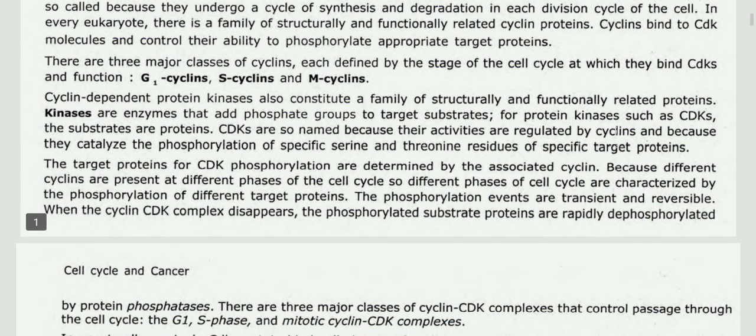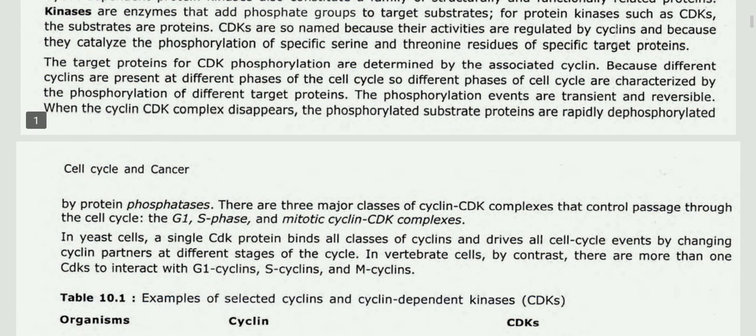There are three major classes of cyclins, each defined by the stage of the cell cycle at which they bind CDKs and function: G1 cyclins, S cyclins, and M cyclins. Cyclin-dependent protein kinases also constitute a family of structurally and functionally related proteins. Kinases are enzymes that add phosphate groups to target substrates. For protein kinases such as CDKs, the substrates are proteins. CDKs are so named because their activities are regulated by cyclins and because they catalyze the phosphorylation of specific serine and threonine residues of specific target proteins.